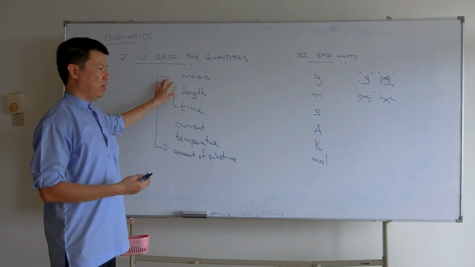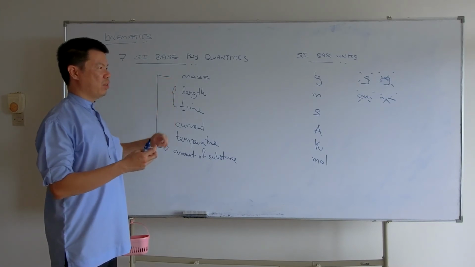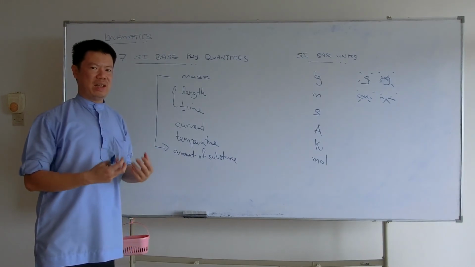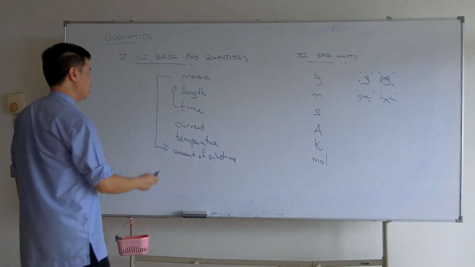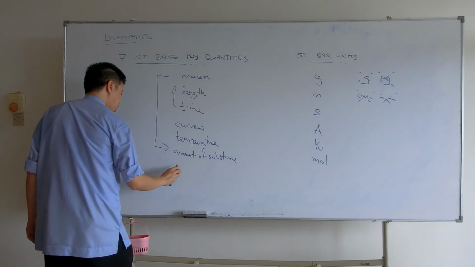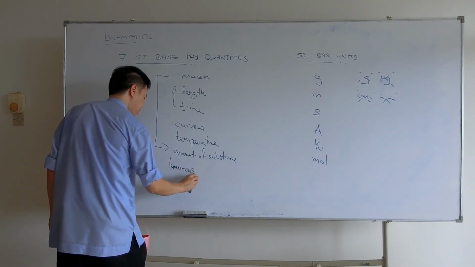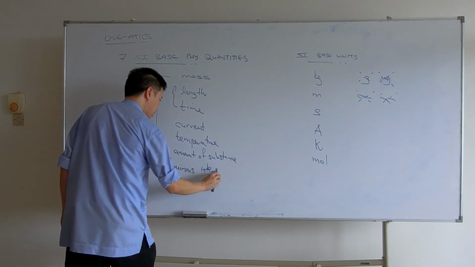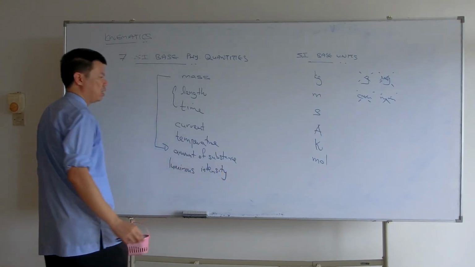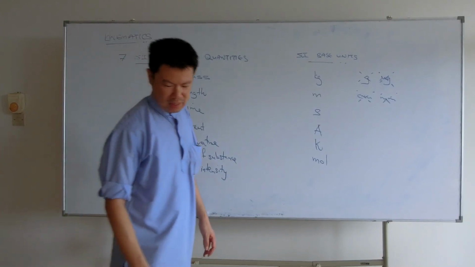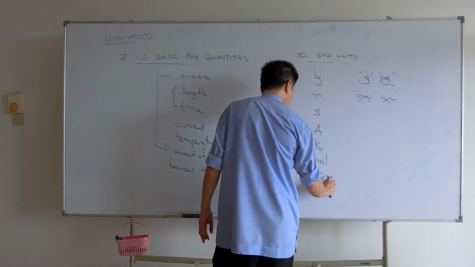You know it's there, but it's not that you actually see the mass, you just see a bright light. So in this seventh SI base quantity is luminous intensity. Just for completeness, this is placed here. It's not actually in the syllabus, known as the candela.